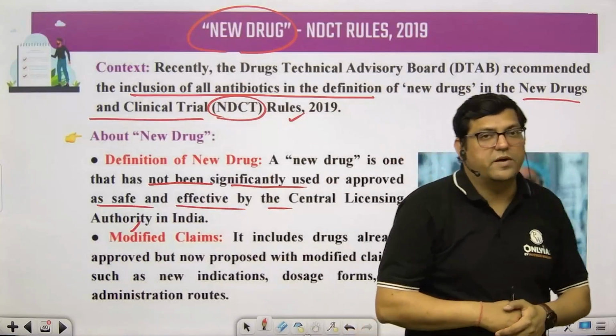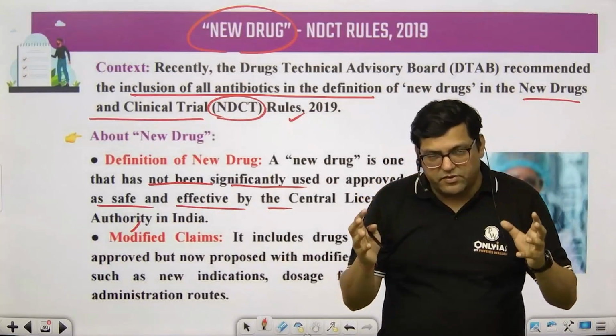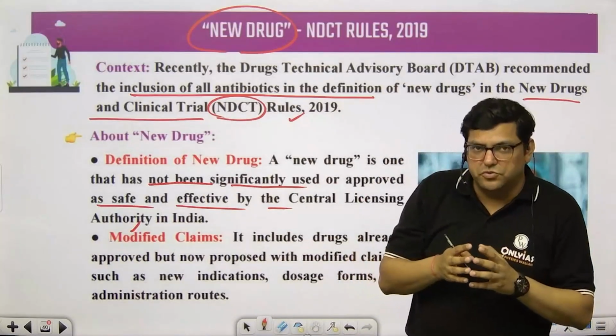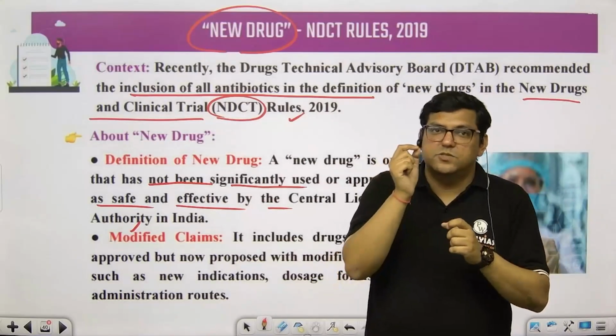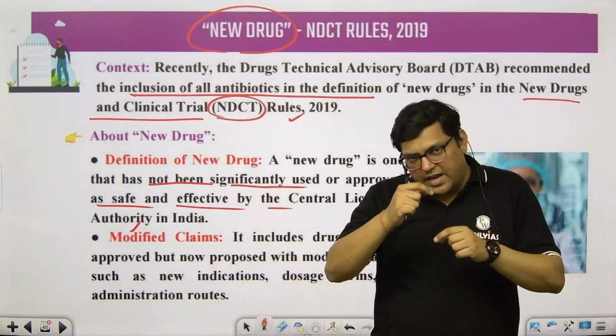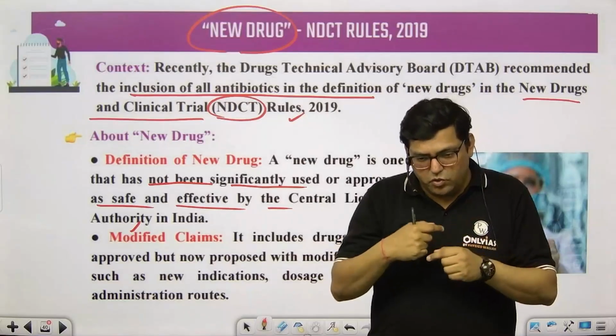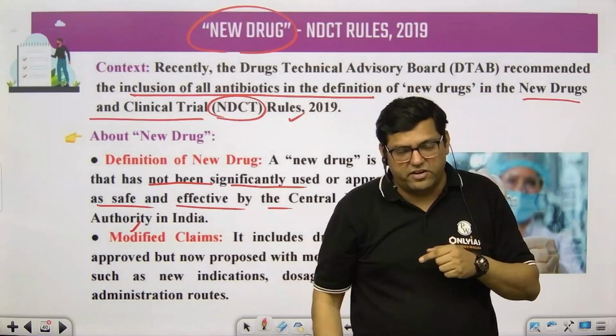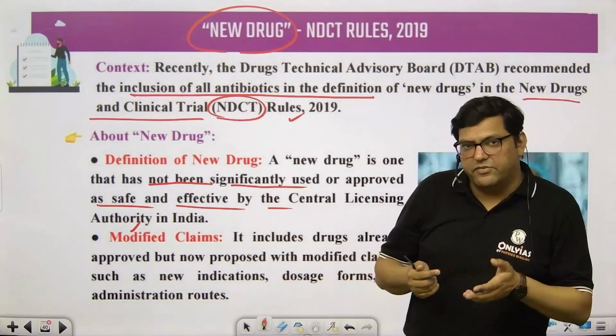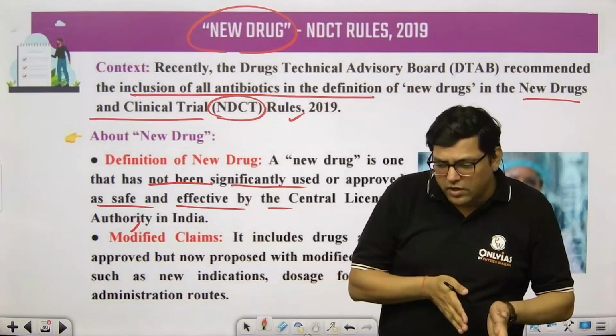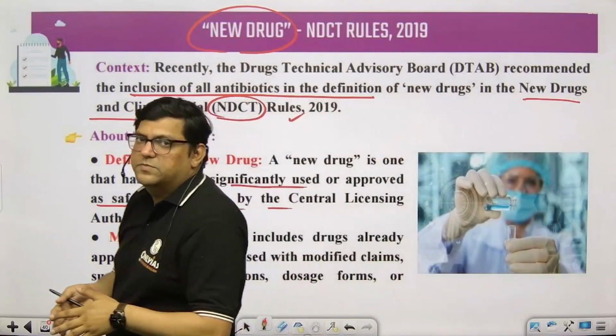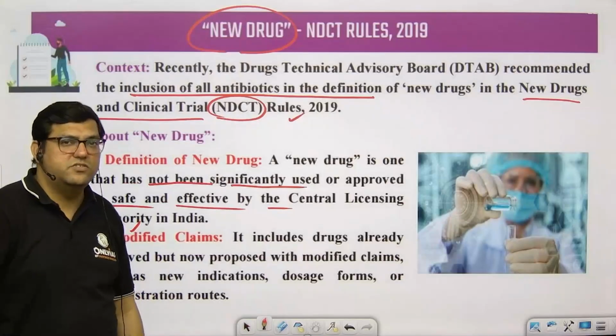Earlier, what used to happen is, if there is a specific drug, the companies would add a specific ingredient to it and portray it as an efficient drug, and then say that they want to approve the specific patent related to this drug.